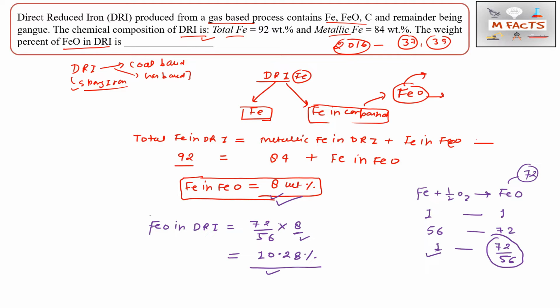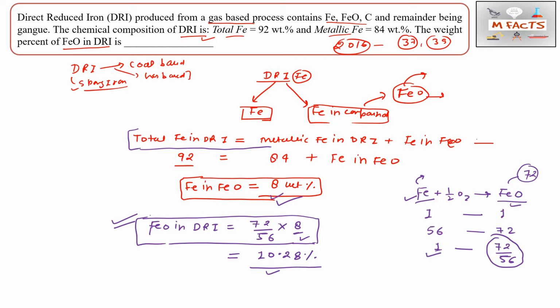Okay, so suppose you know any one thing, like suppose they give you the Fe value, or they will give the FeO value and ask for the Fe value also. So this is just an aptitude concept. Okay, so how can we approach it? This is the main concept behind this DRI. You should remember that total Fe present in DRI is in the form of metallic Fe in DRI plus Fe in FeO form.